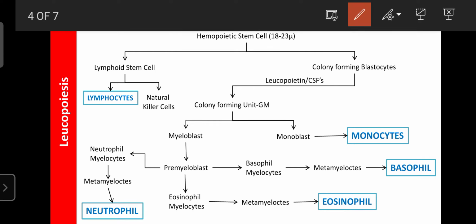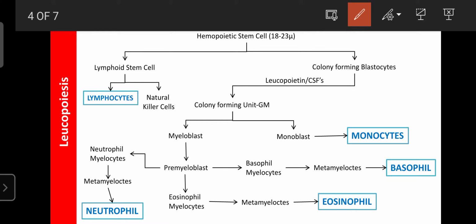They are only found in the red bone marrow, and the red bone marrow is present in the hollow space of the long bones, or the hollow space of all the bones. It consists of fibrous tissue, and that fibrous tissue is made up of stem cells. Those stem cells are known as hemopoietic stem cells.